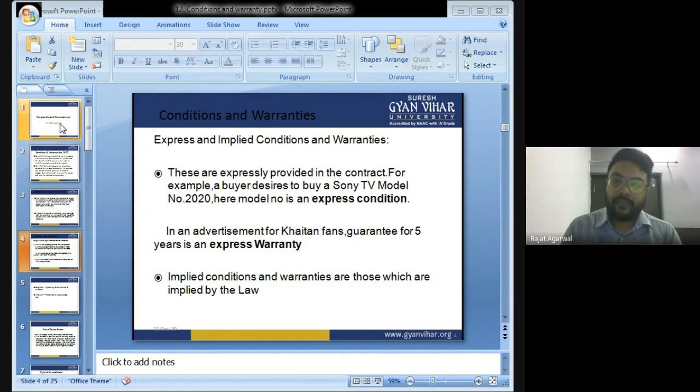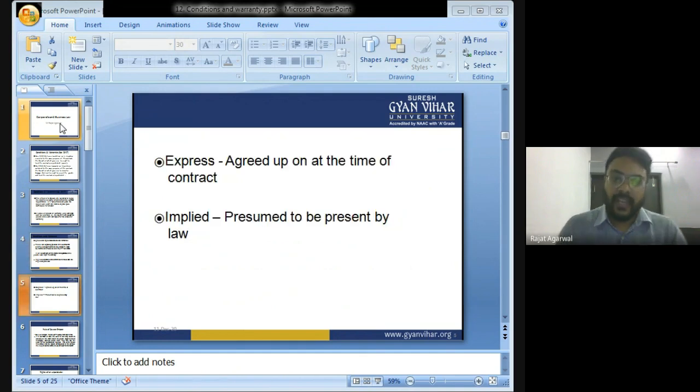In an advertisement for Khaitan Films, a guarantee for 5 years is an express warranty. Implied conditions and warranties are those which are implied by the law. Express: agreed upon at the time of contract. Implied: presumed to be present by law.